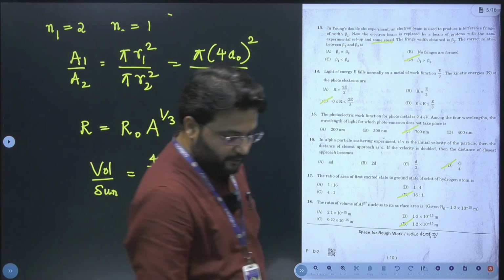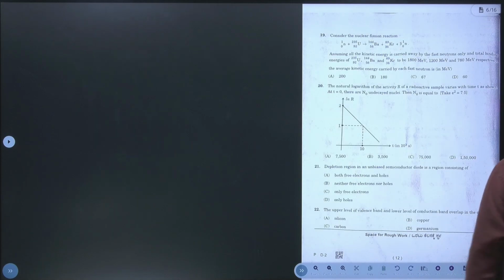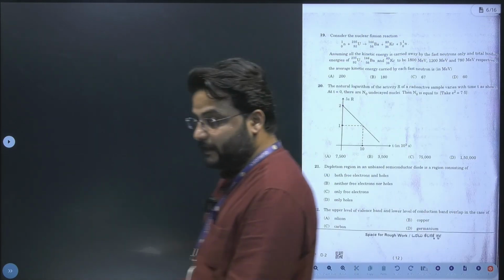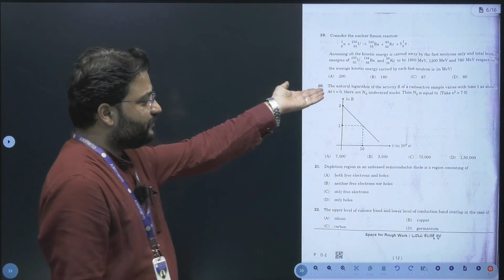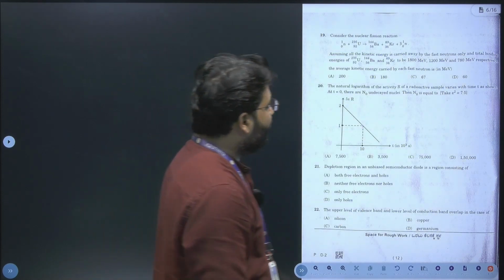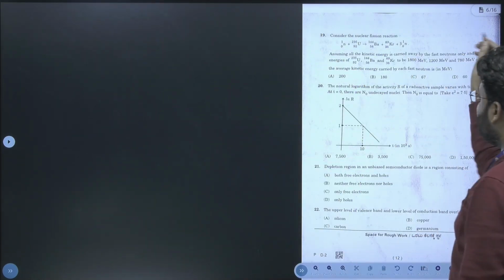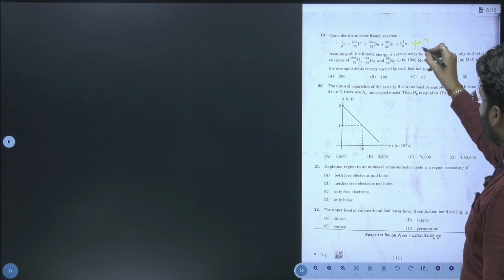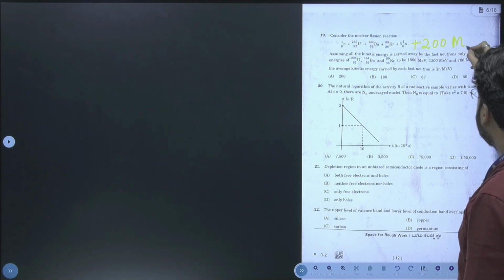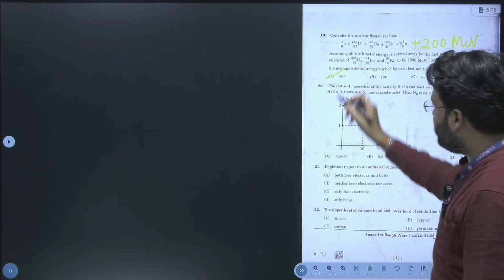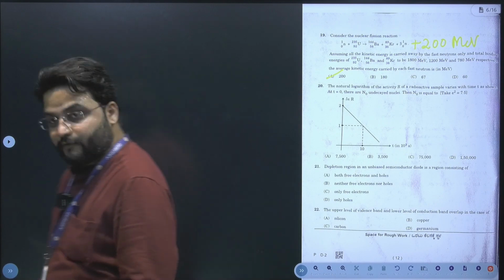So let's move to the next question now. The 19th one is from the nuclei chapter, and it is a very direct question which is mentioned in the NCERT book. At every reaction of this, you would get an energy of 200 mega electron volt. So our answer should be option E.